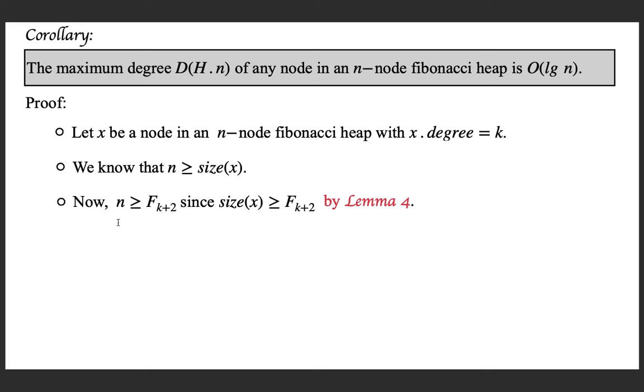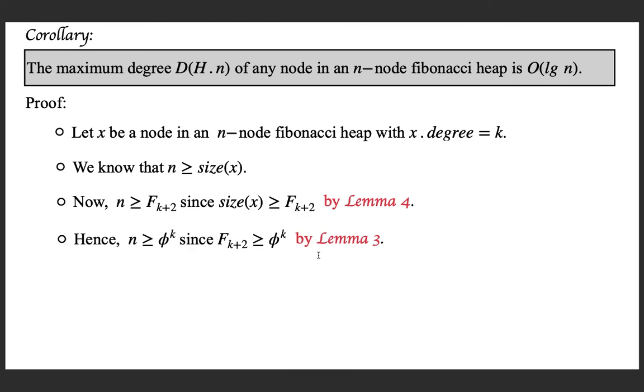Now we have n greater than or equal to size x, and from lemma 4 we know size x is greater than or equal to the k plus 2th Fibonacci number. By combining these, from the transitivity of greater than or equal to, we can say that n is greater than or equal to the k plus 2th Fibonacci number, because n is greater than or equal to size x and size x is greater than or equal to F k plus 2. This is true.